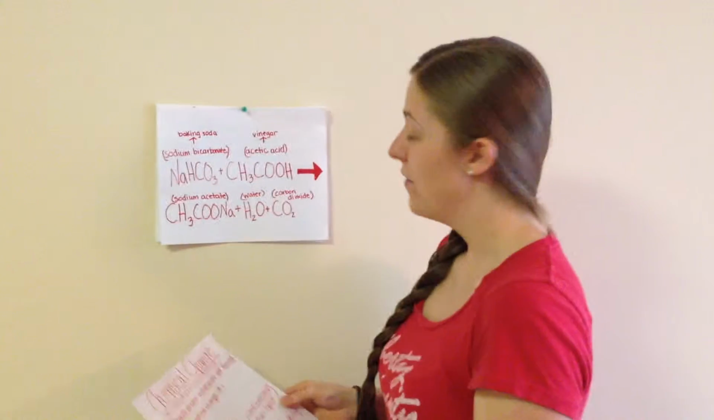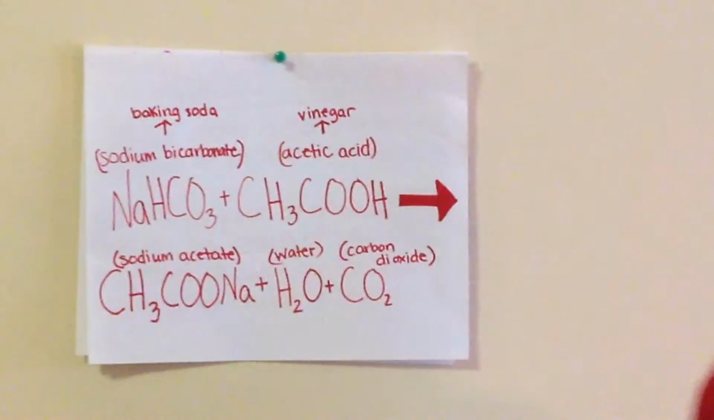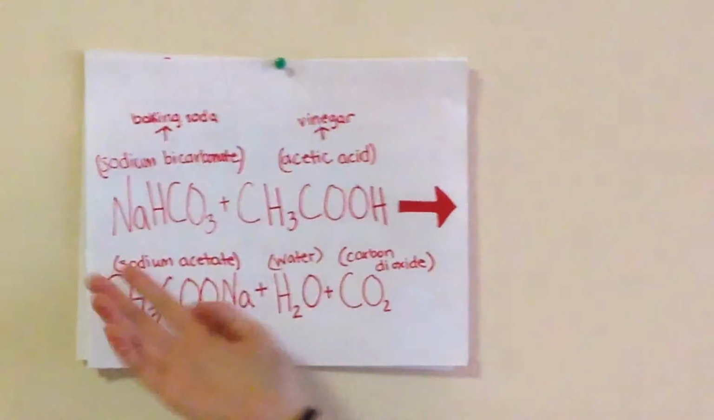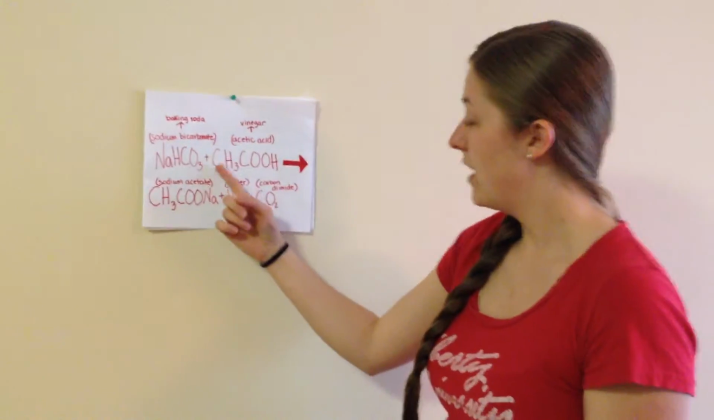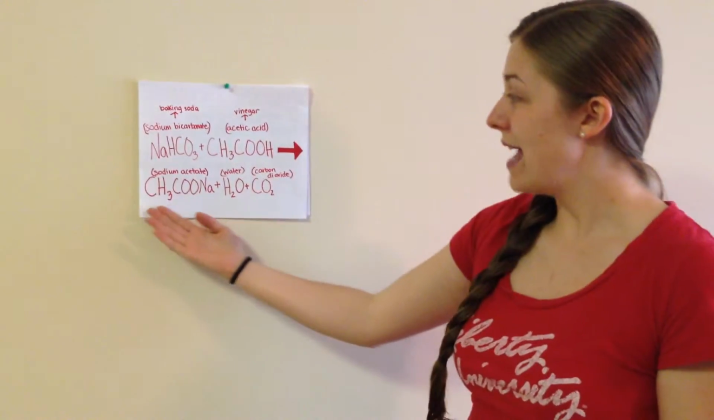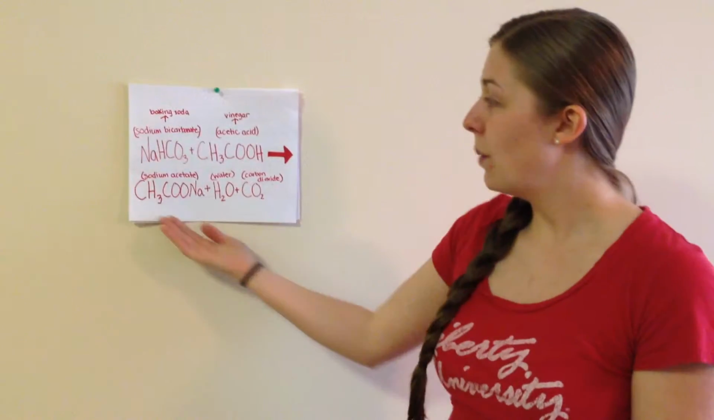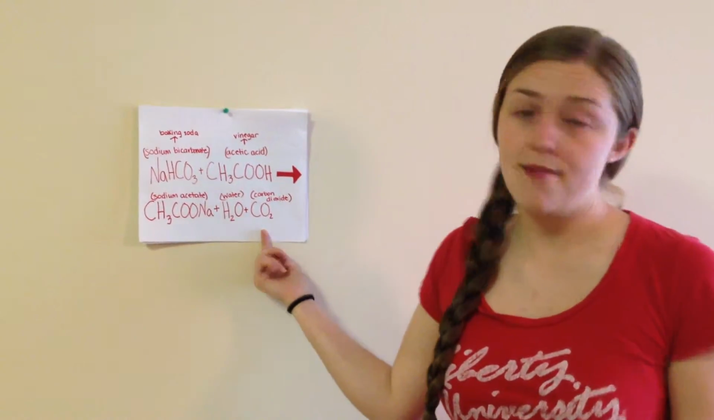An example of a chemical change is something we are very familiar with, baking soda and vinegar. So you take baking soda, which is sodium bicarbonate, with vinegar, which is also known as acetic acid, and with a chemical change, it makes a totally new substance, which is sodium acetate plus water plus carbon dioxide.